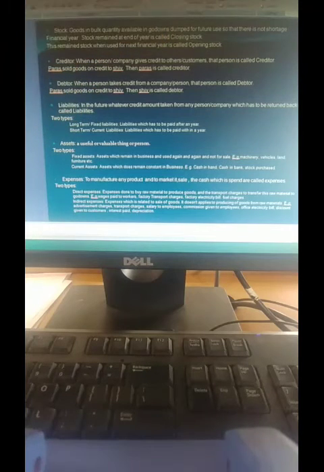So whenever the customer wants the stock, they can sell it to the customers, the company people. The bulk of goods which is dumped into the godowns are called as stock.